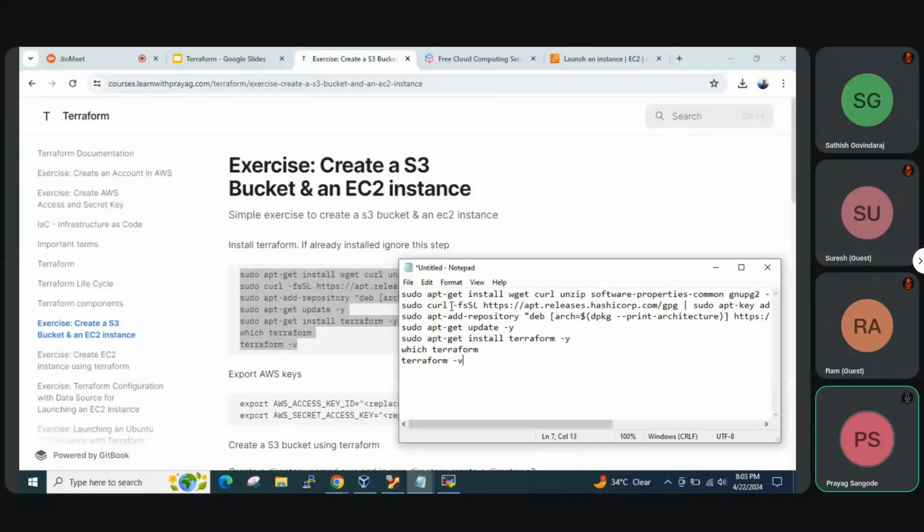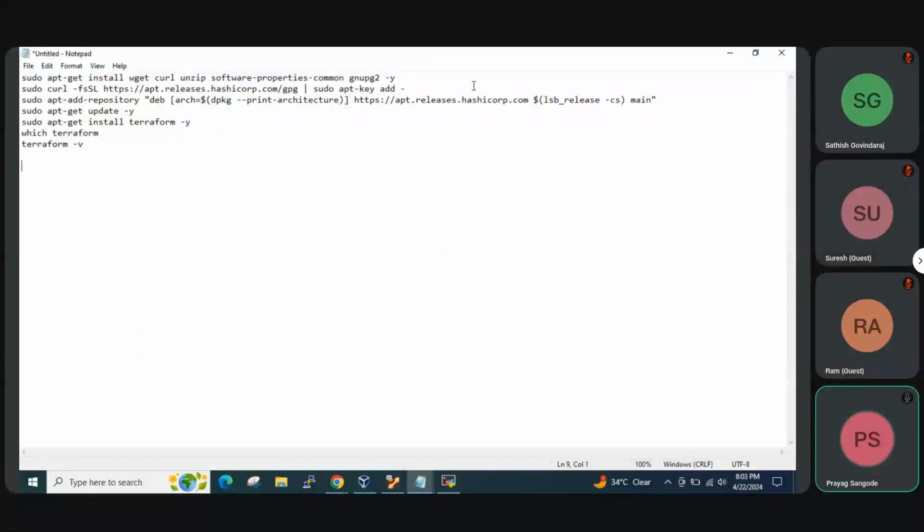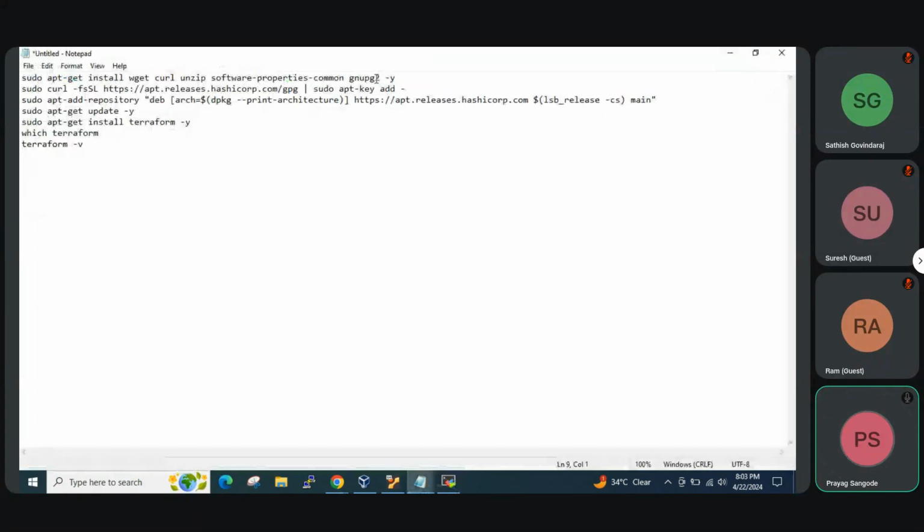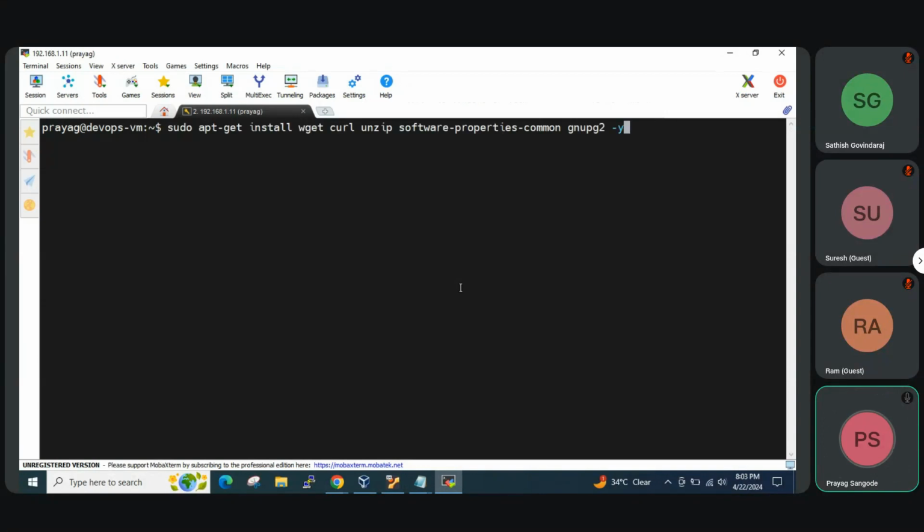So I'm using a VirtualBox VM, which I use every day, which has an IP address 1.11. So I logged into that VM now. Okay, this is my VM, and on that I'll just install Terraform. So just run these commands.